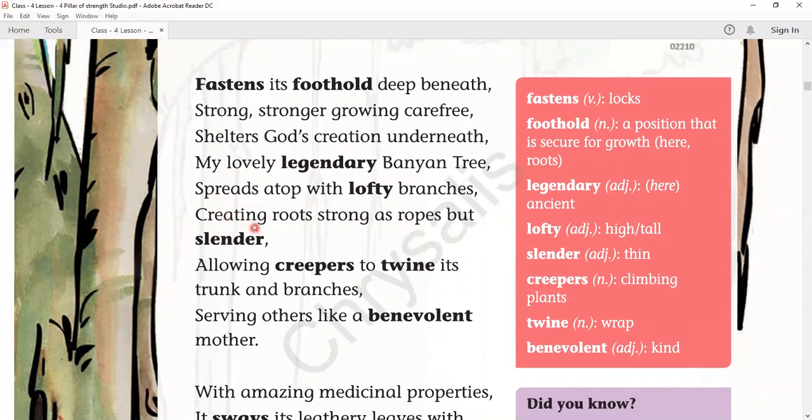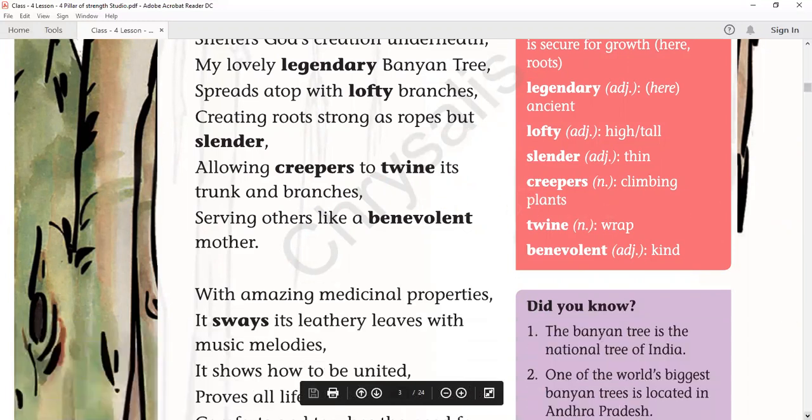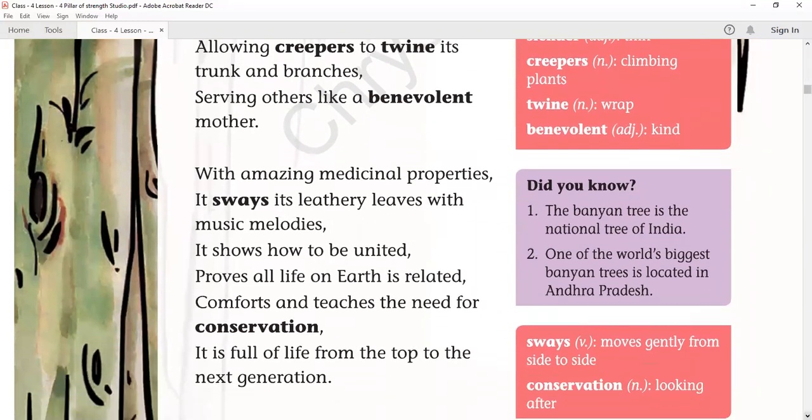Okay, creating roots strong as ropes but slender. So it is creating roots as strong as ropes, but very thin, allowing creepers to twine its trunks and branches. So it is allowing the creepers to wrap its trunks and branches, serving others like a benevolent mother. So benevolent means kind. So it is serving as a kind mother.